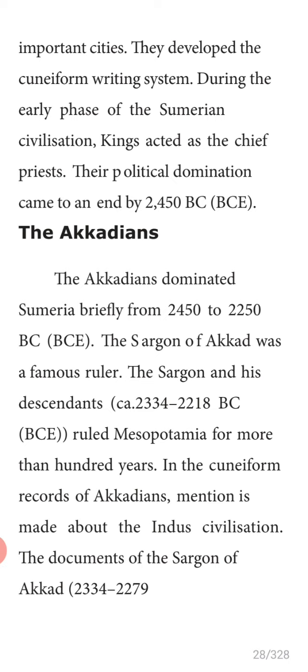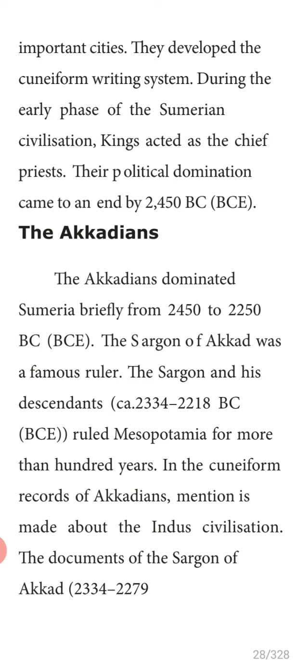Underline. During the early phase of the Sumerian civilization, kings acted as the chief priest, the important priest, like the Egyptians. Their political domination came to an end by 2450 BC.